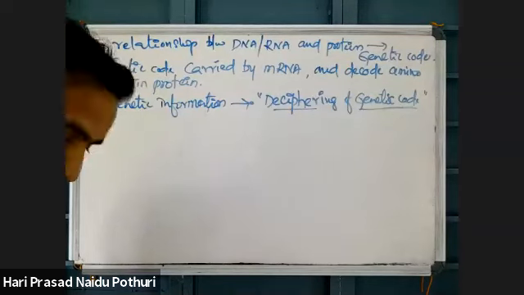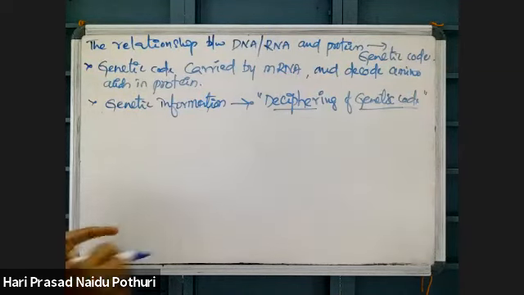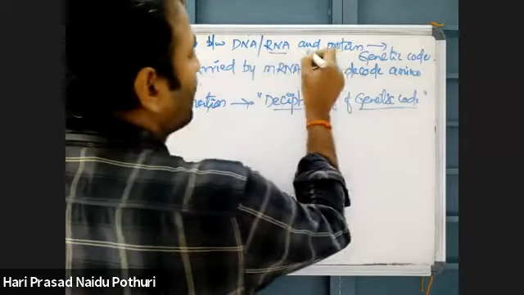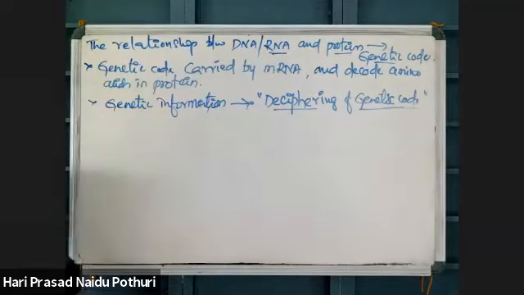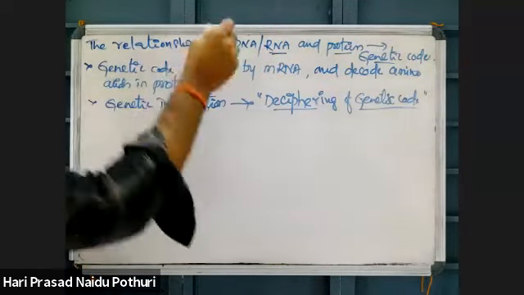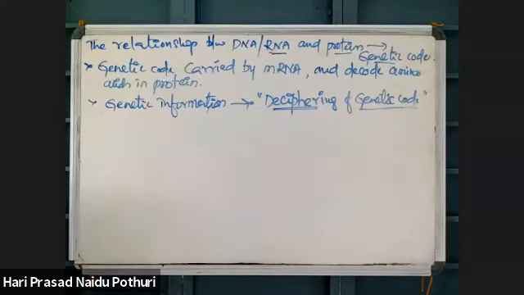Once again, explain the last point. Genetic information: the genetic code gives the relationship between DNA or RNA and protein. The relationship between DNA or RNA and protein is called the genetic code, right? The discovery of this relationship is called deciphering of the genetic code. Deciphering means finding the genetic codes, or discovering the relationship between DNA or RNA and proteins. That is called the genetic code.